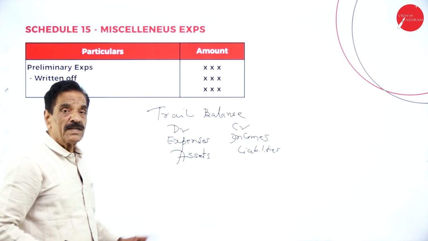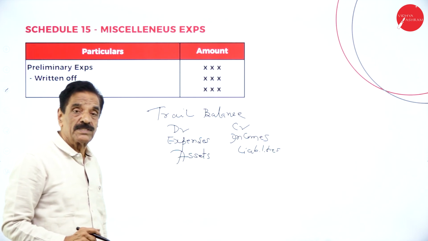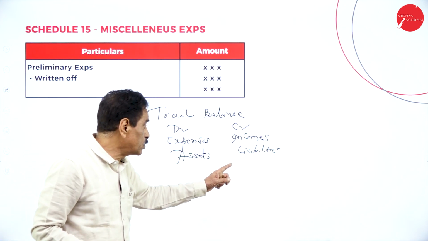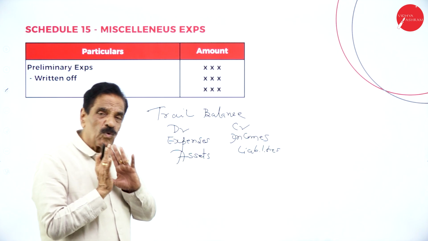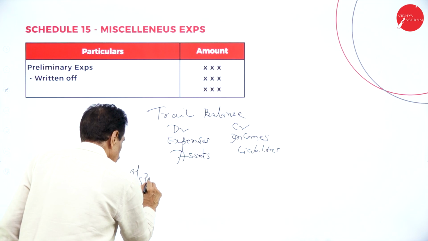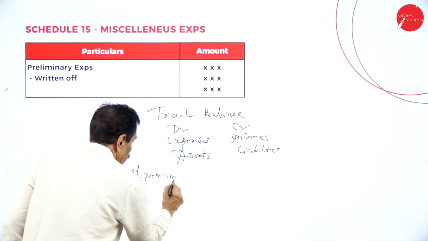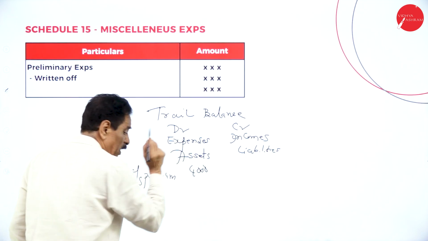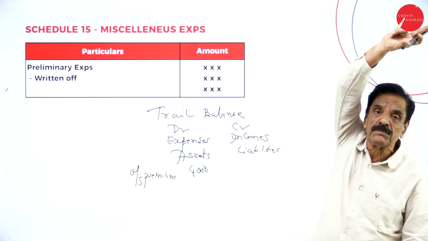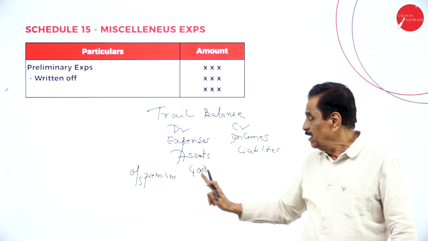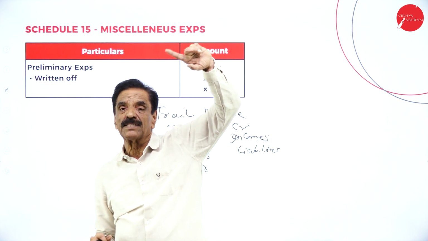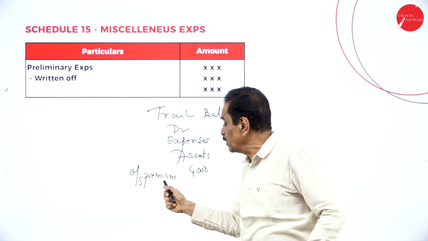This is basic: the debit side shows expenses, the credit side shows income; on the balance sheet, the debit side shows assets and the credit side shows liabilities. If the outstanding premium is 4,000, directly it will come on the asset side of the balance sheet under current assets. If the outstanding premium is given in the trial balance, directly it will come on the asset side of the balance sheet. Assume that this goes to the end of the year.